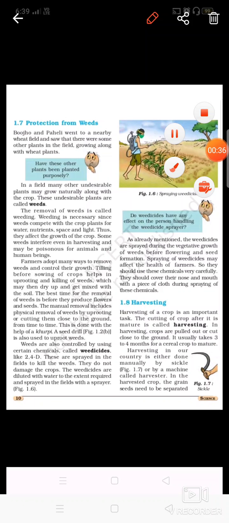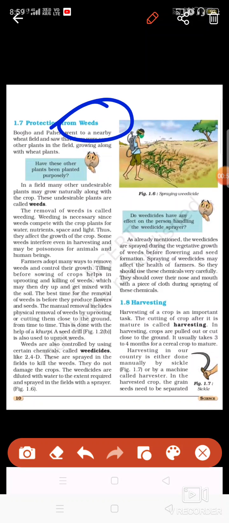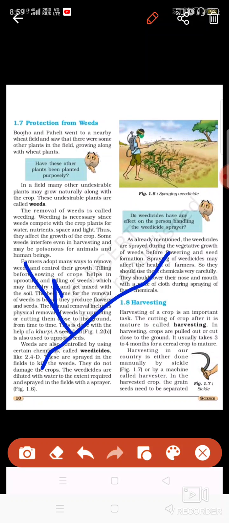Once the crop has started, it starts growing. Then comes another problem, and that problem is the weed. Okay, what are weeds? Basically these are the plants which grow with the main crops. If you are growing wheat here, then some grasses or some other plants grow with the main crop. These are known as weeds. These are the unwanted ones, and these need to be removed.